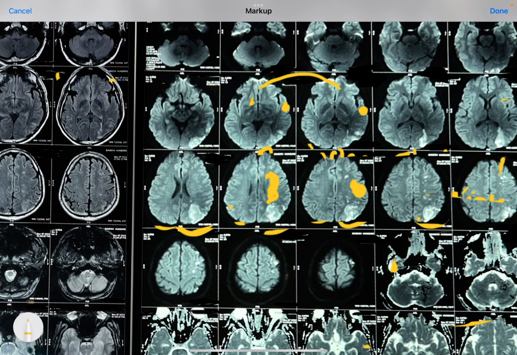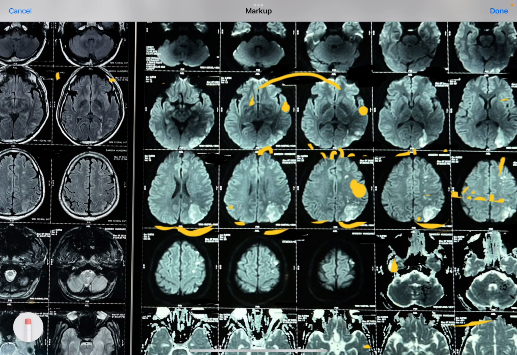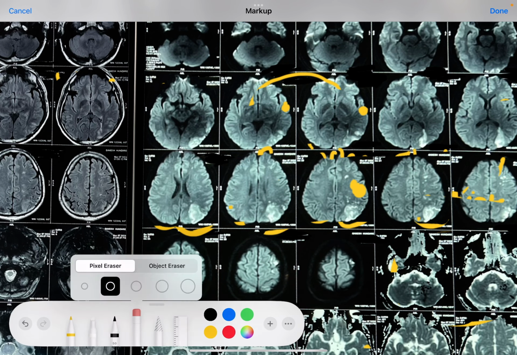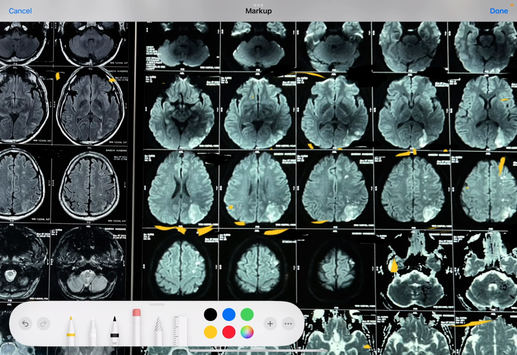So in this case, it is more at the boundary of the middle cerebral artery and posterior cerebral artery. And you can see that in this case, the thalamus is very much spared, and the brainstem structures are not involved at all.